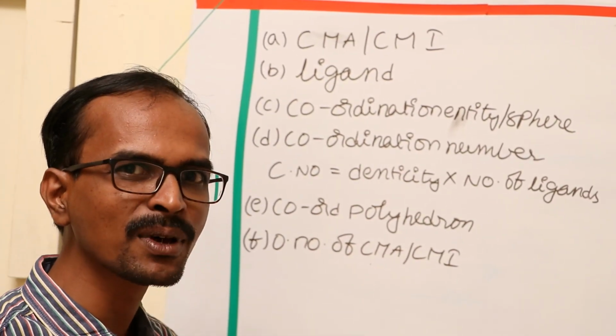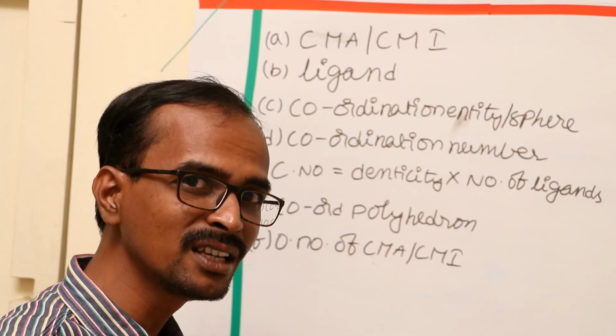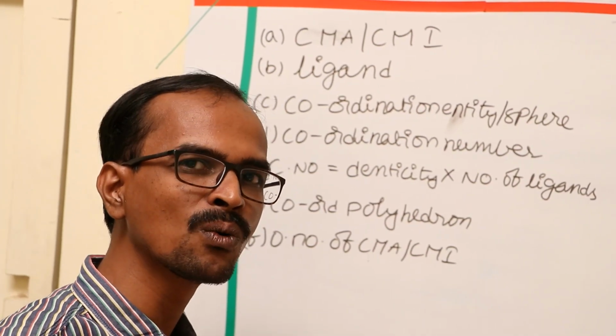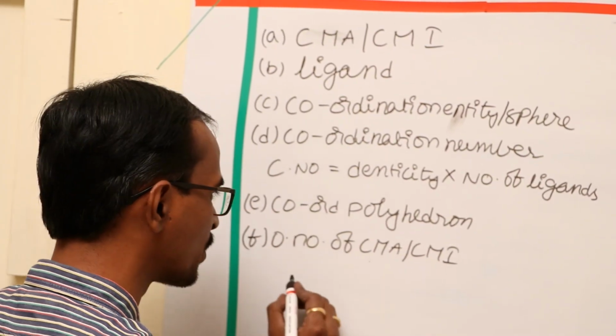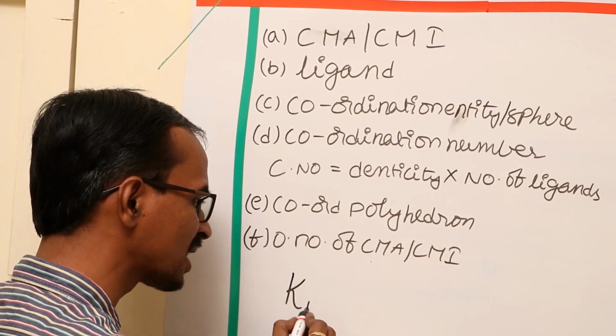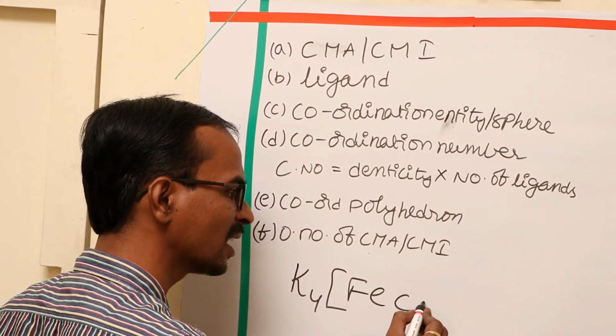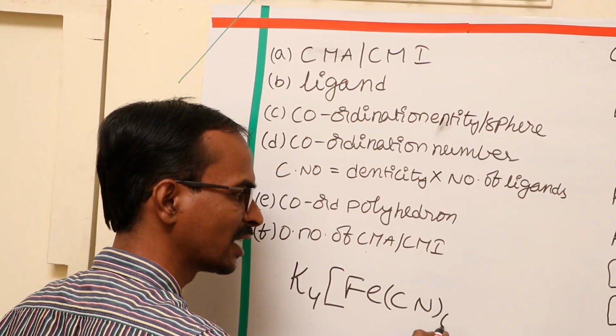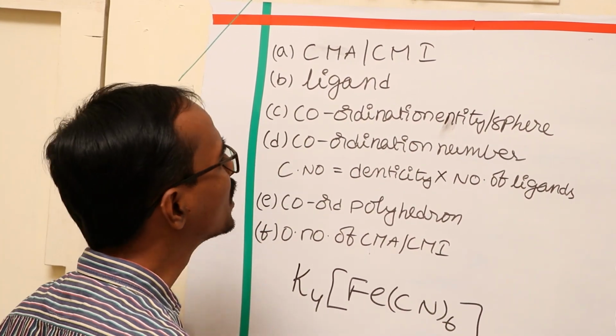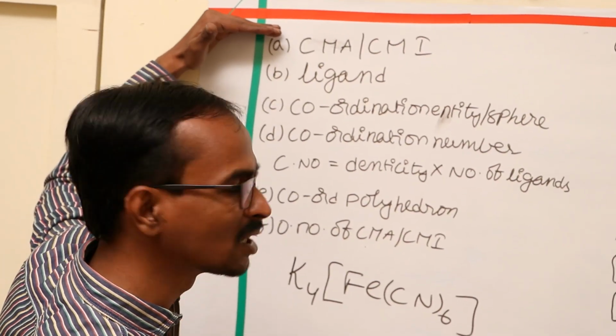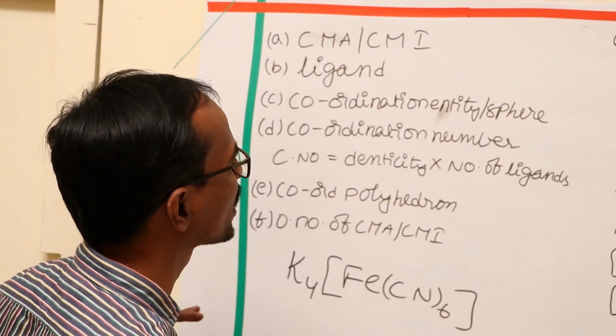Let's take an example and discuss how we get these different terms in a complex compound. Here I am taking the complex potassium ferrocyanide, K4[Fe(CN)6], as an example. Let us see the first term, that is the central metal atom or central metal ion.